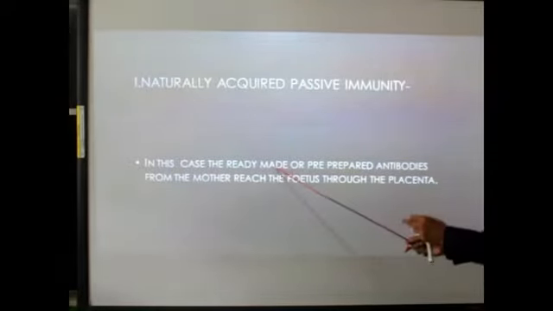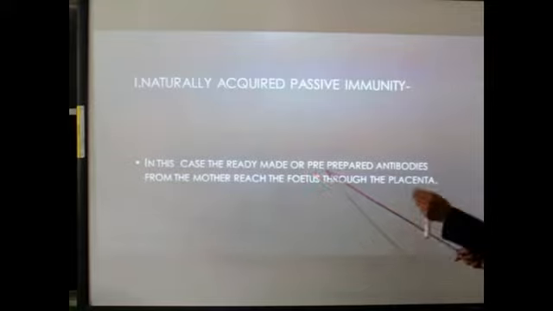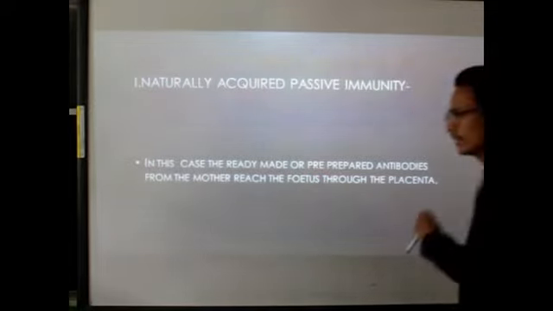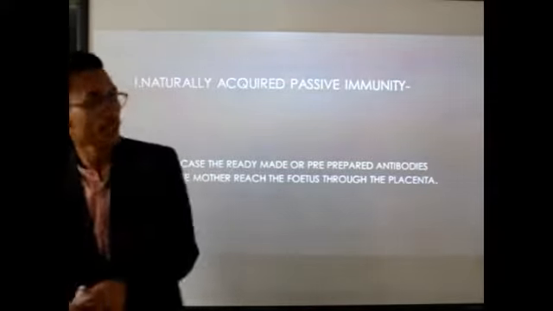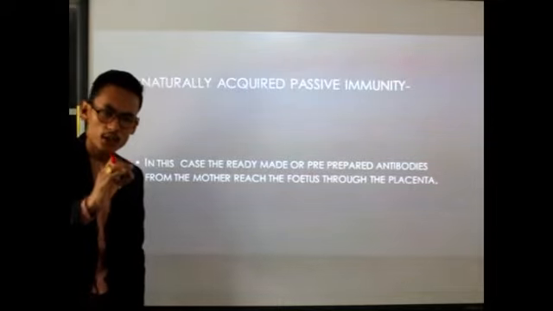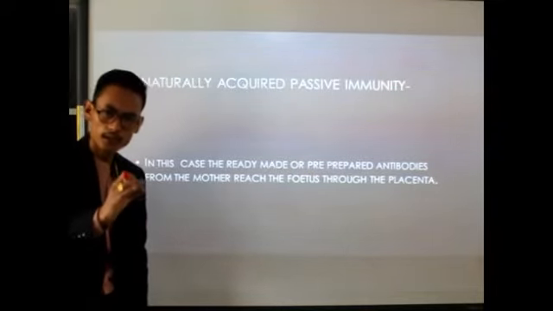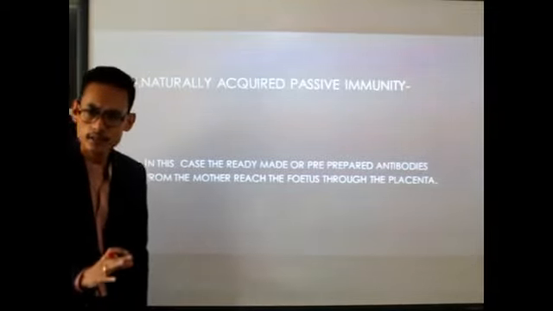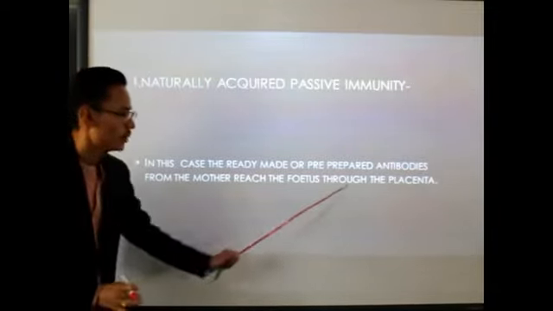In naturally acquired immunity, the ready-made or pre-prepared antibodies from the mother reach the fetus through the placenta. So the antibody will be transported from the mother to the developing fetus or the developing embryo through the placenta.